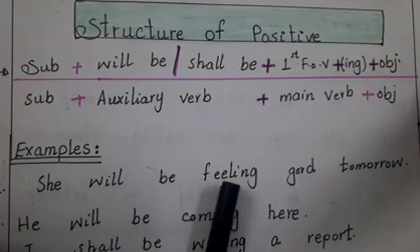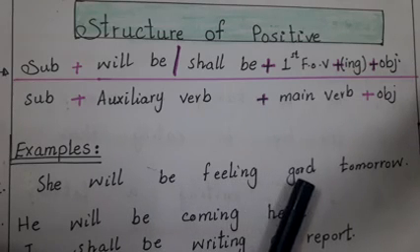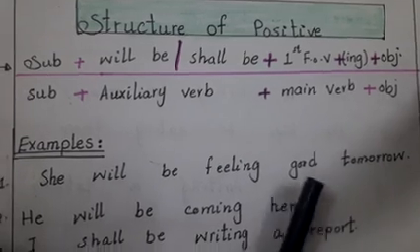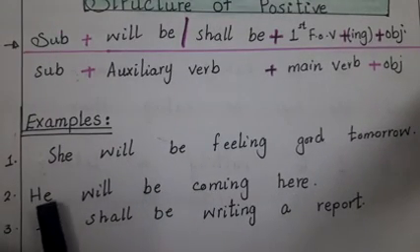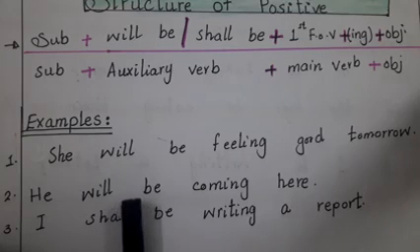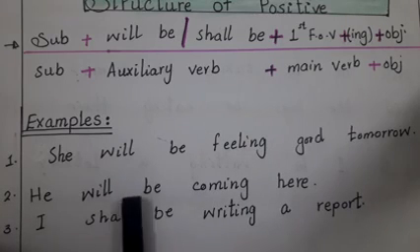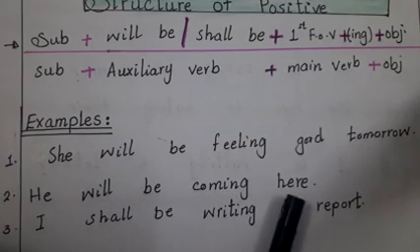She will be feeling good tomorrow. Look at the next example. Number 2, he is the subject, then auxiliary verb, then ing form of verb. He will be coming here.